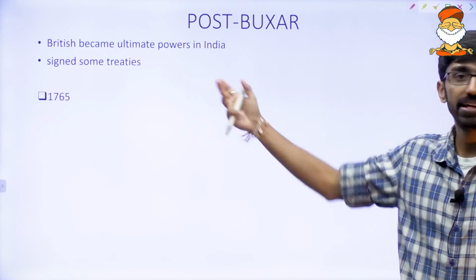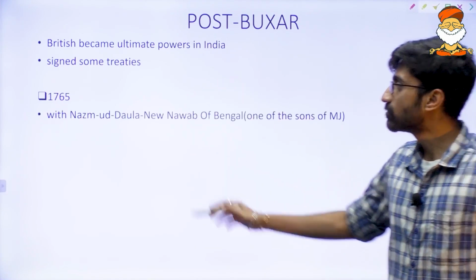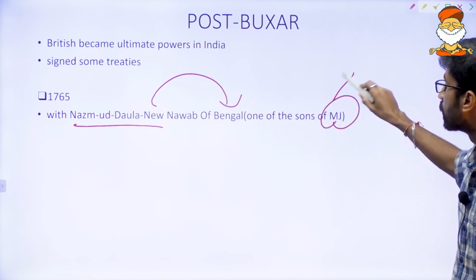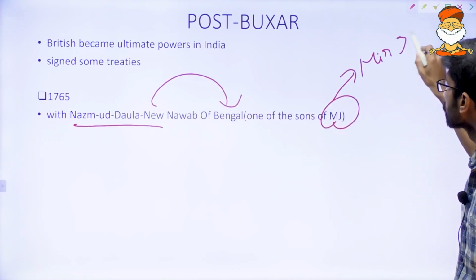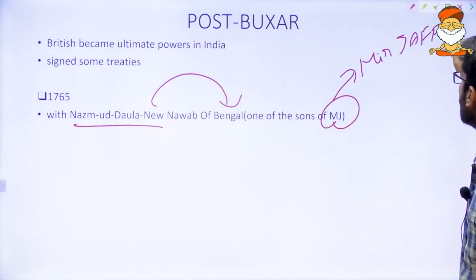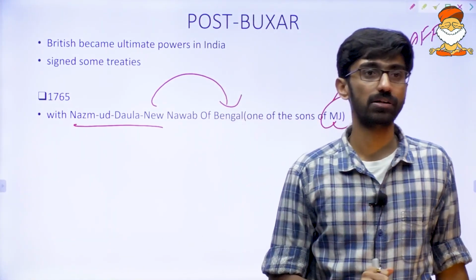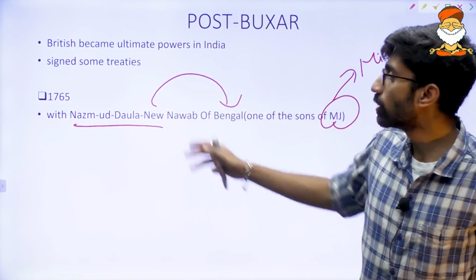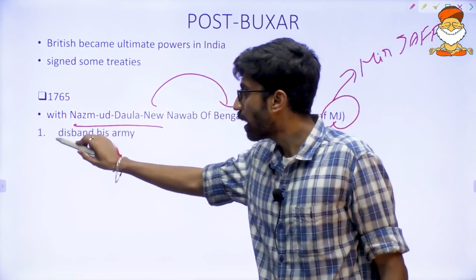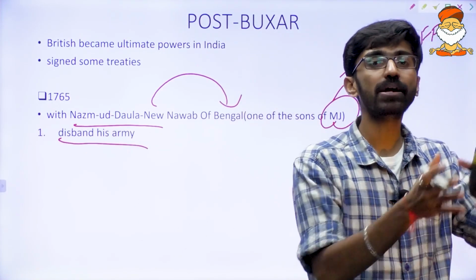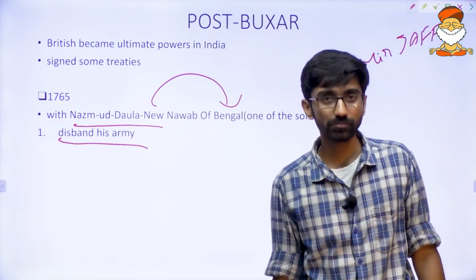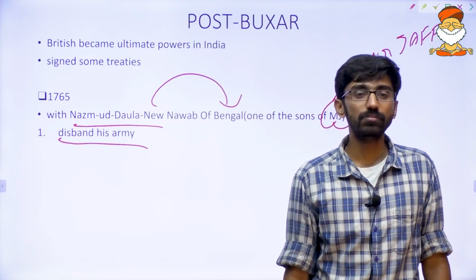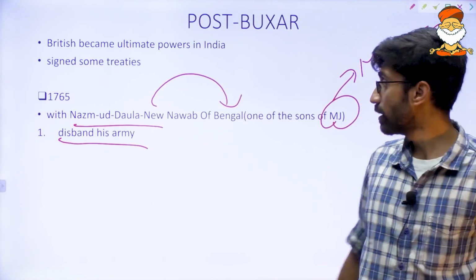Now in 1765, after the Battle of Buxar, Nazmuddaulah, one of the sons of Mir Jafar, became the new Nawab of Bengal. Whatever treaties they signed with the new Nawab of Bengal, one is that Bengal should disband its army, the Nawab's army.